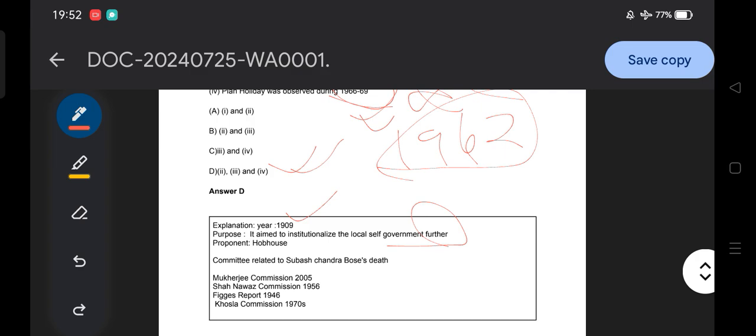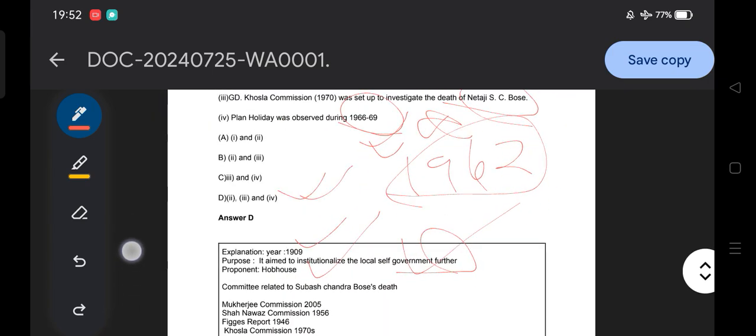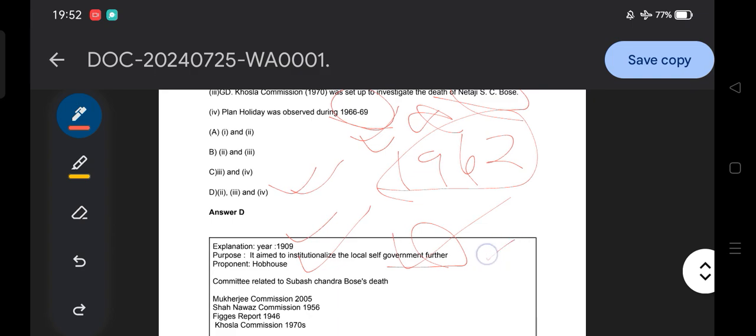Okay, the Royal Commission is aimed at institutionalizing local self-government further, and the proponent was Hub House. It is neither related to the civil service nor to decentralization, nor to British financial relations, but to local self-government. By my memory it was said to be related to the civil service, but it is not; it is related to local self-government. Royal Commission, local self-government, and proponent Hub House.